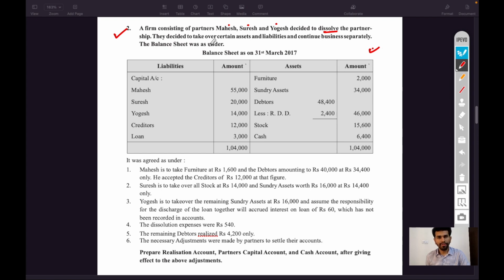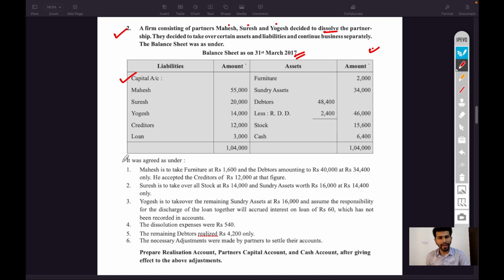The balance sheet was as under, as on 31st March 2017: assets and liabilities are given: furniture, sundry assets, debtors less RDD, stock and cash. On the liability side, capital accounts of Mahesh, Suresh and Yogesh are given, creditors and loan account.